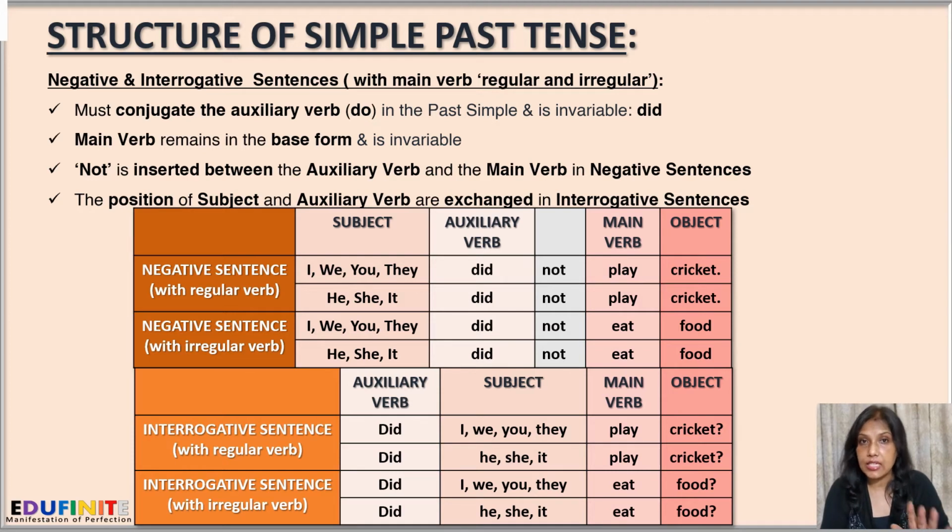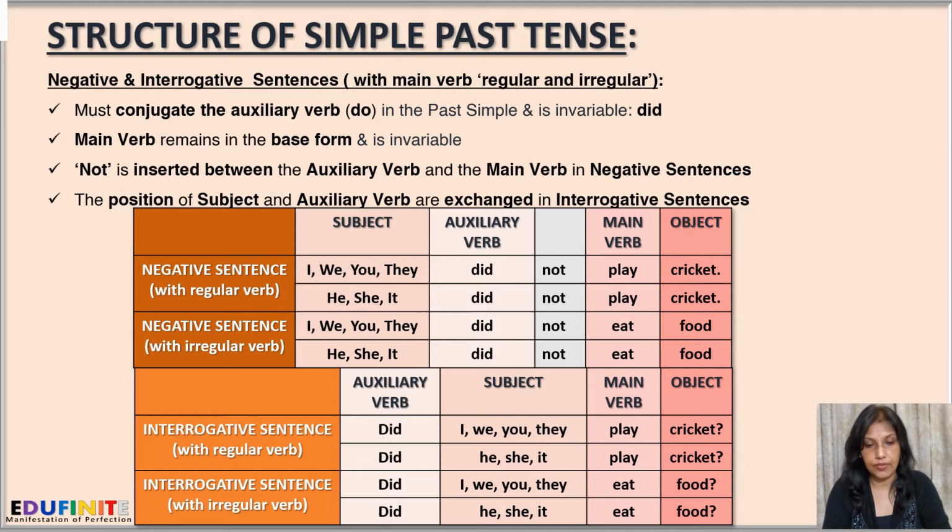And for negative sentences with an irregular verb, we'll use the base form. That is, we are using the verb eat. So the sentences will be like I did not eat food, or we did not eat food, or you did not eat food, or they did not eat food, or he did not eat food, and so on.